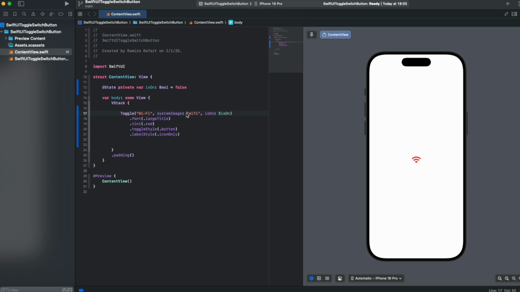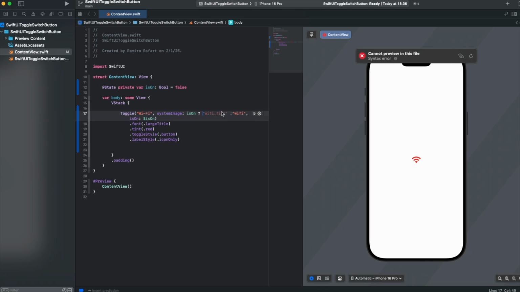Also, I will put a conditional isOn. If isOn is true, I will show the wifi image. If isOn is false, I will show the wifi.slash image. That means if the user taps the button and isOn is true, I will show the wifi image. If the user taps the button and isOn is false, I will show the wifi.slash image.